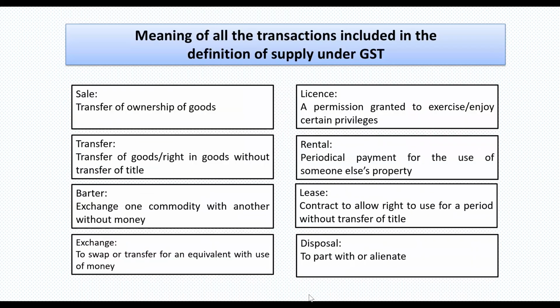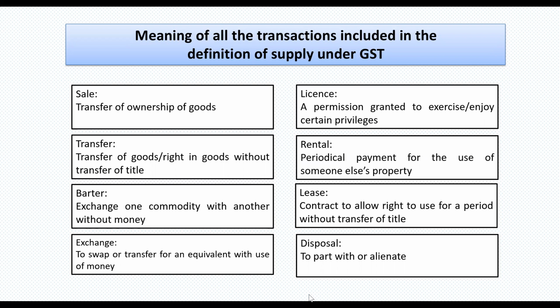The next is, we have read the 8 terms in the scope of supply. Section 7(1) defines that supply includes these. So what does each term mean? Let us read this. Sale: transfer of ownership of goods. It is very clear, it is very common. When ownership of goods is transferred, then that transaction is called sale.